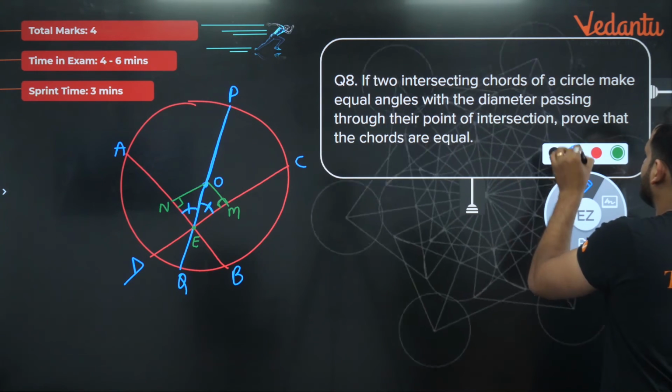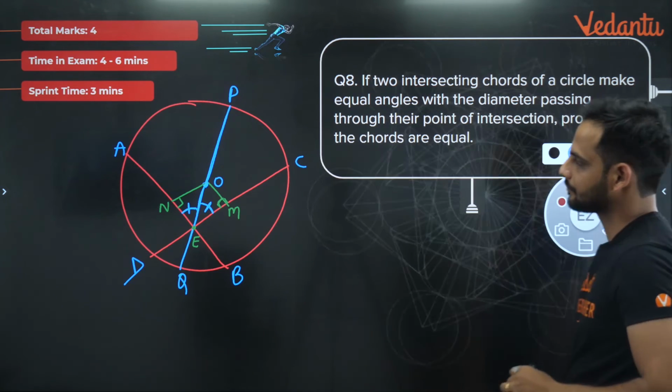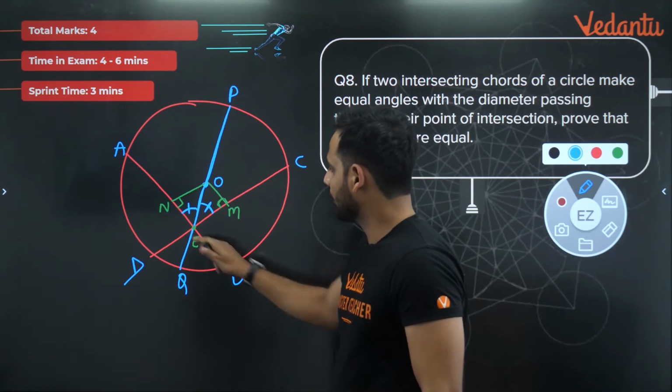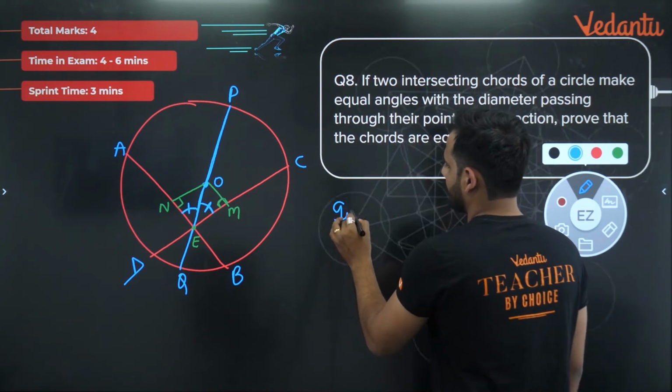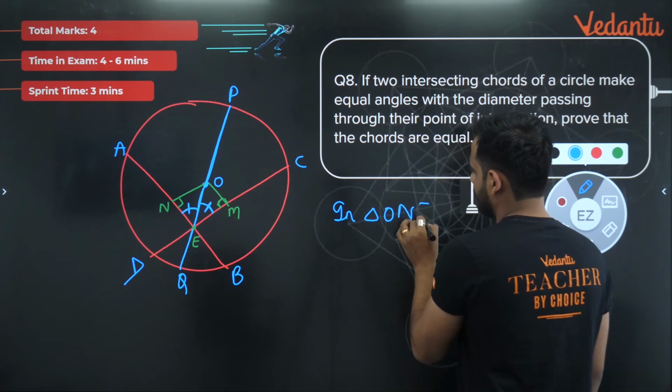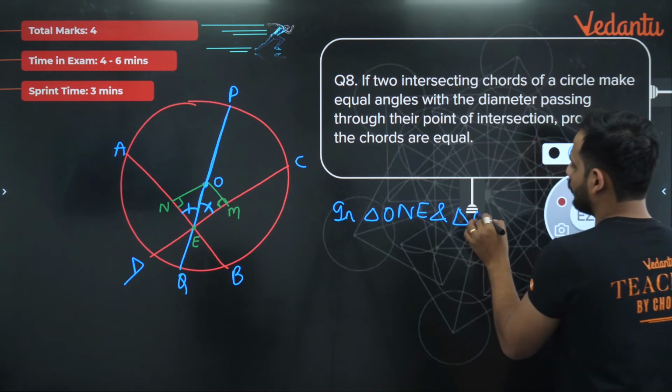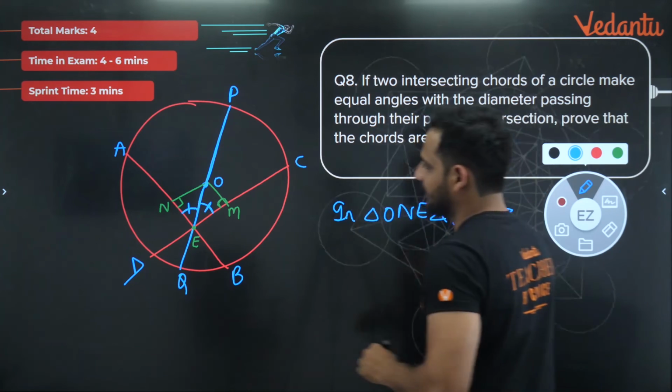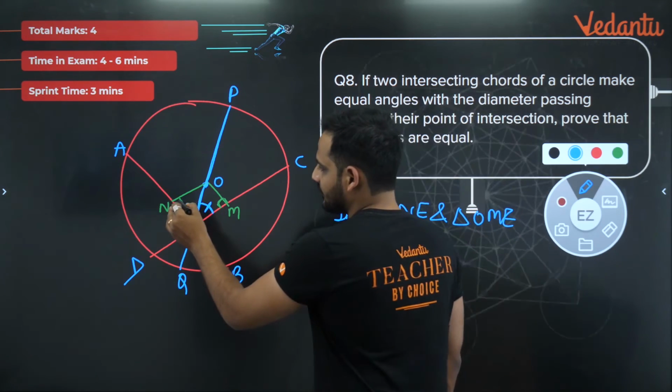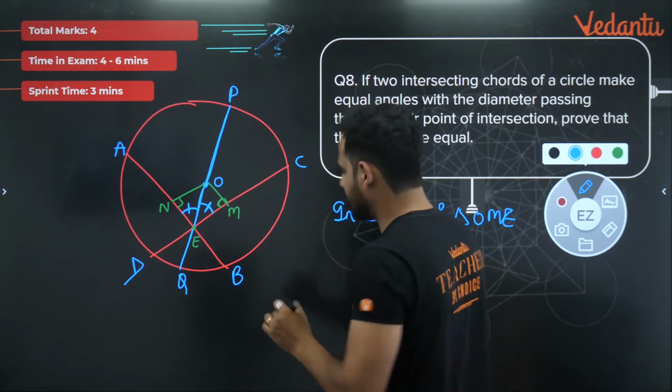I can say that, sir, in triangle ONE and triangle OME, first thing, bachcho, I can say, sir, this angle N and angle M both are equal to 90 degree.